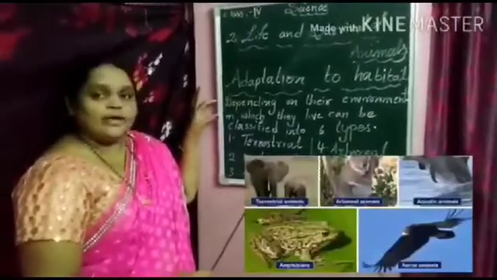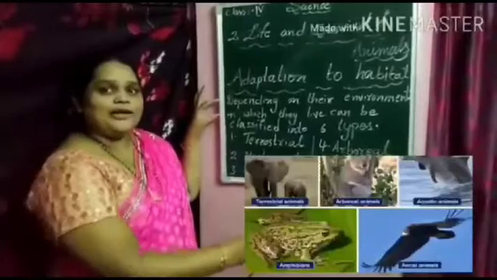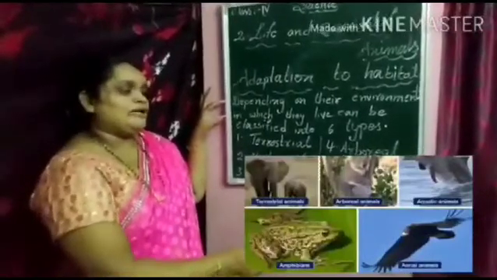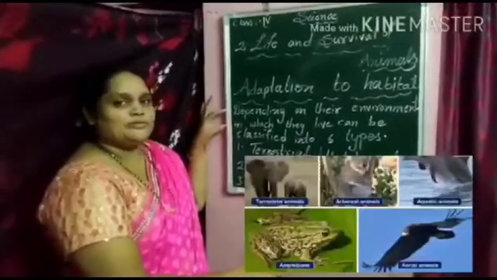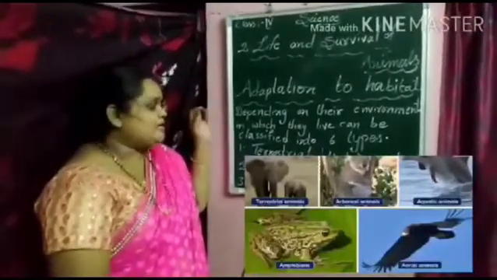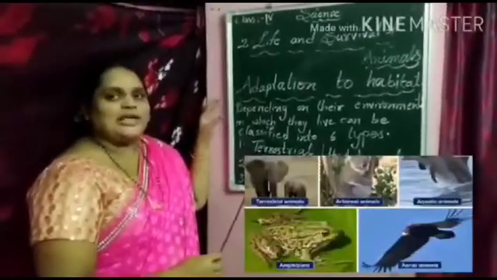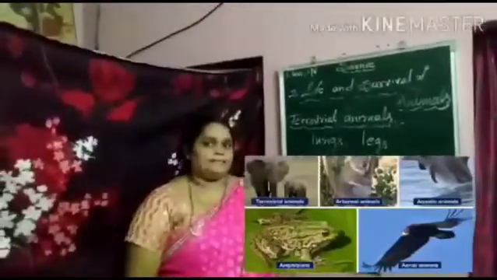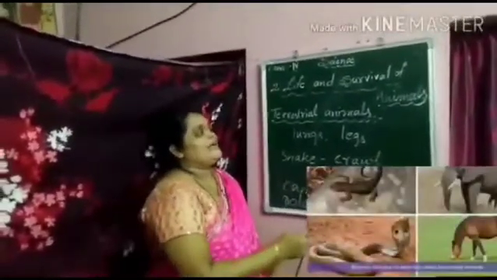Third, aquatic animals. Fourth, arboreal animals. Fifth, aerial animals. The sixth one, amphibians. Now, in this class, we are going to discuss the first type, terrestrial animals.